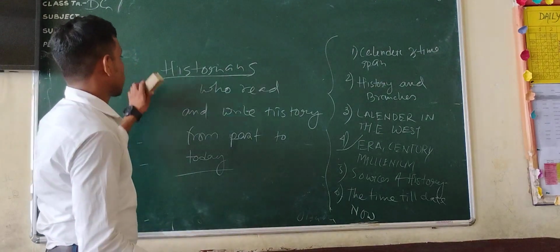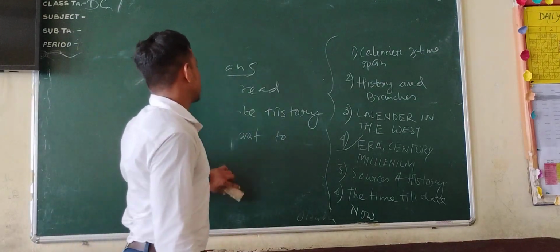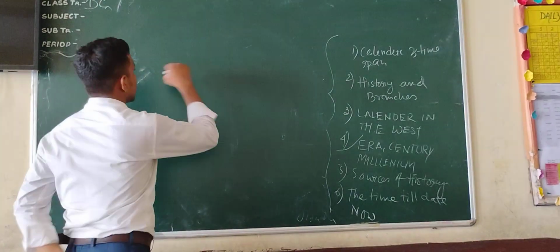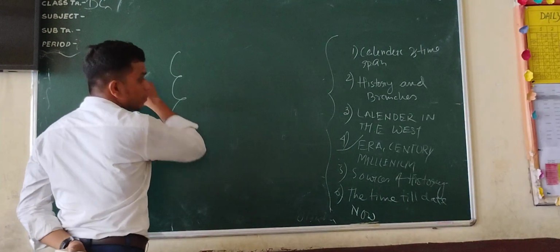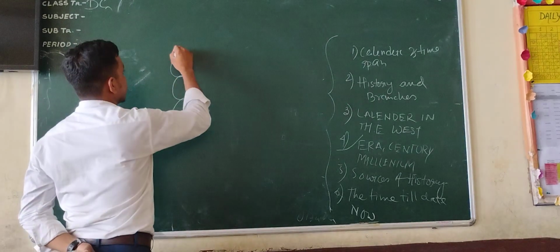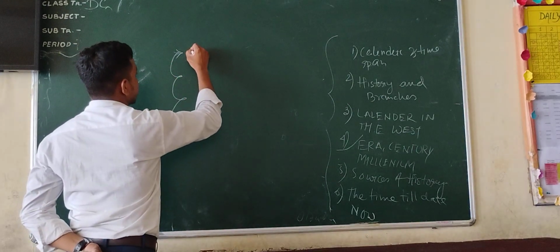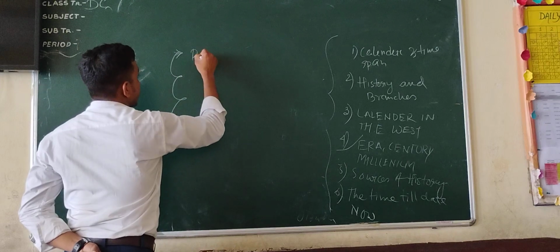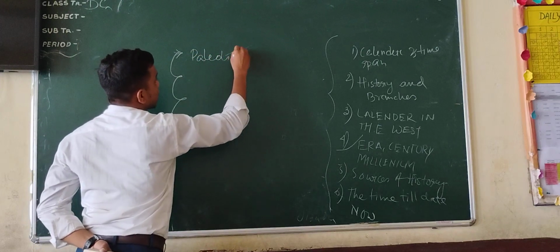And what are the branches of history? This is one of the most important things in history. There are three main branches of history. First of all, Paleolithic.